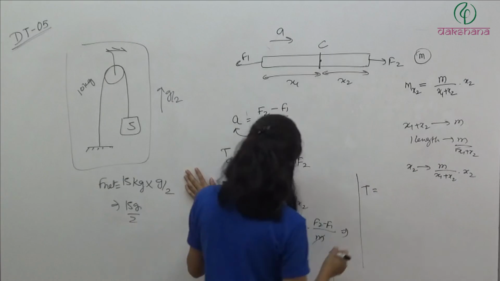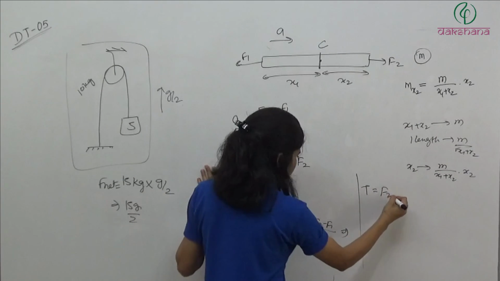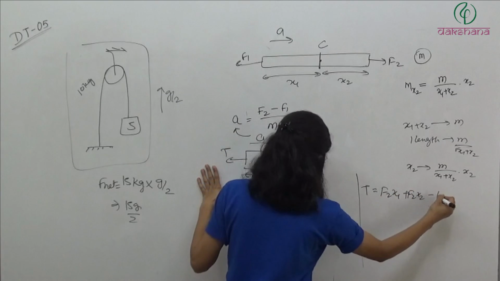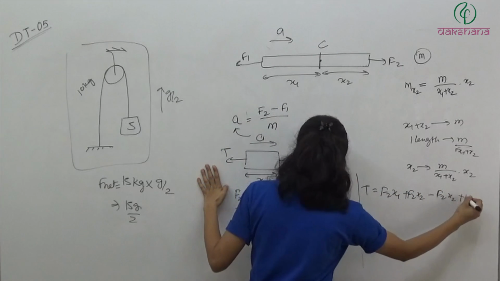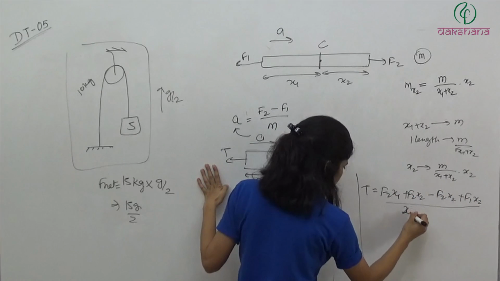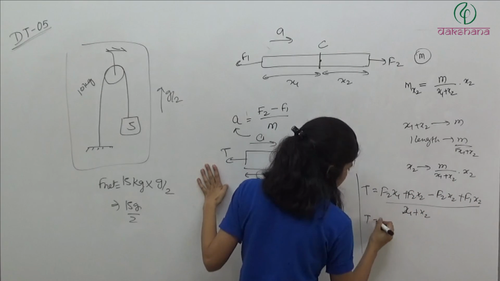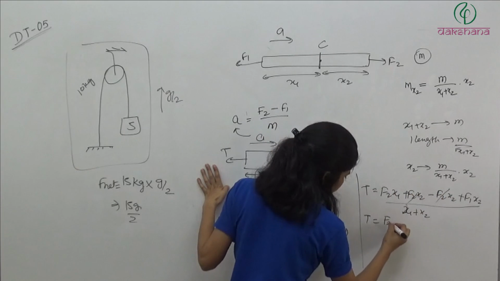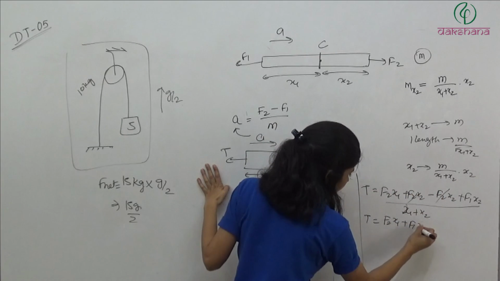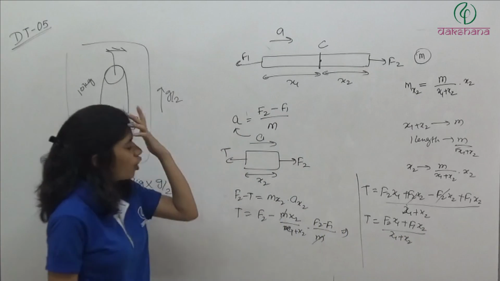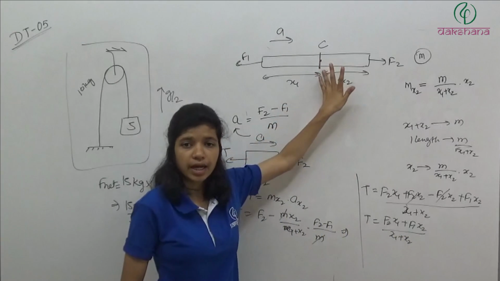T is equal to F2 x1 plus F2 x2 minus F2 x2 plus F1 x2 divided by x1 plus x2. So tension will be equal to, F2 x2 F2 x2 gone, so F2 x1 plus F1 x2 divided by x1 plus x2. This will be the value of tension at this point.